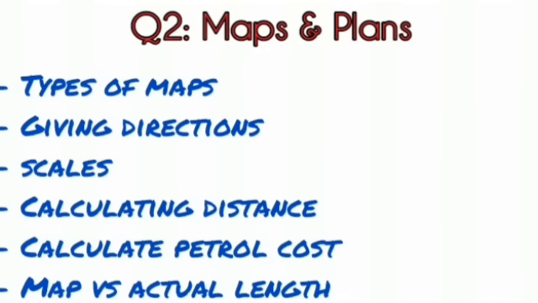We are also calculating petrol cost, because with map questions you will find a lot of questions about people traveling, and you have to calculate their transport cost comparing to the distance that they will be traveling. And then just as we discussed, you're going to have to do your map length versus actual length, and know how to calculate that difference.